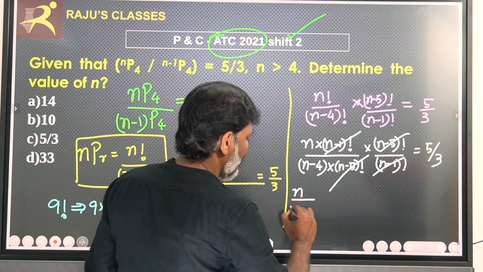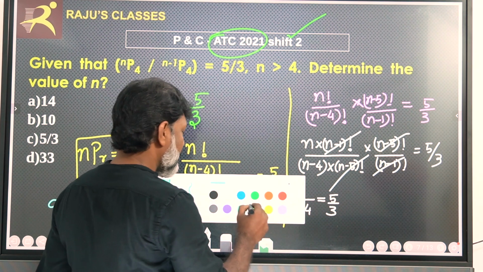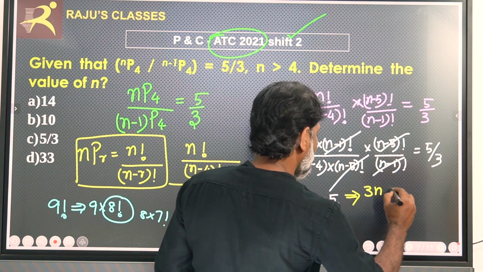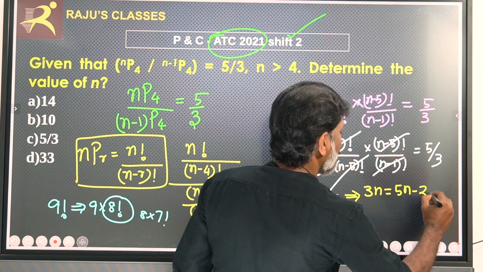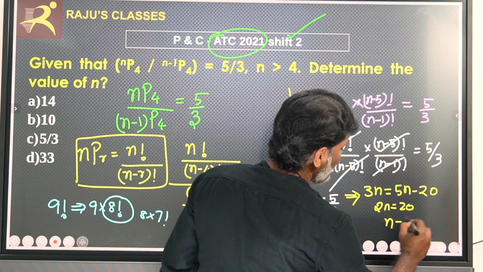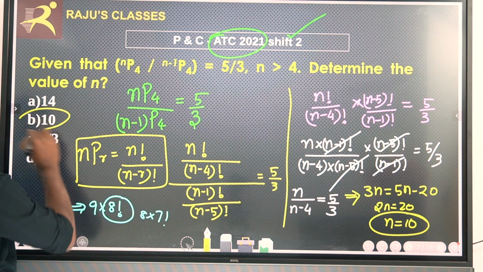Therefore, n divided by n minus 4 is equal to 5 by 3. If we go with cross multiplication, 3n is equal to 5n minus 20. Therefore, 2n is equal to 20, so n is equal to 10 is the correct answer. Here, option B is correct.